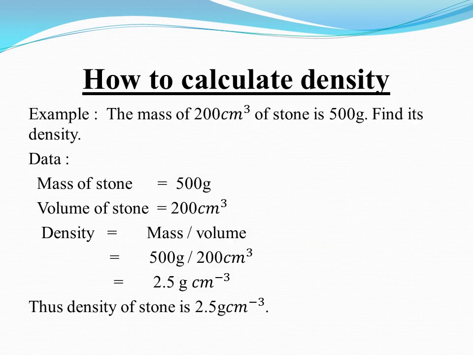How to calculate density? Now we are going to solve one example which is given in your book. The mass of 200 centimeter cube of stone is 500 grams. Find its density. Mass of stone is given, which is 500 grams. Volume of stone is also given, which is 200 centimeter cube. Density is equals to mass per unit volume. Now put the values of mass and volume in this relation. We will get the answer, which is 2.5 gram per centimeter cube. And this is the density of the stone.